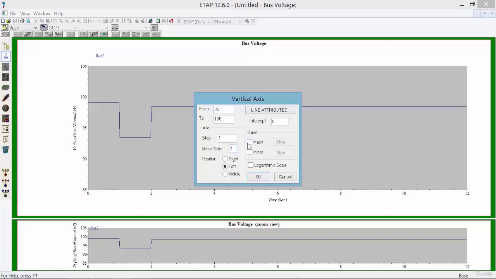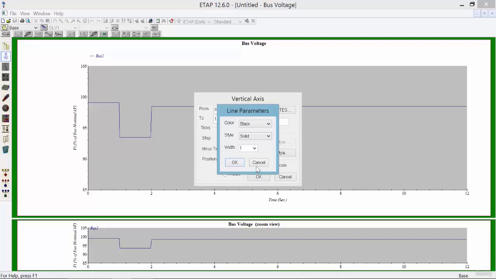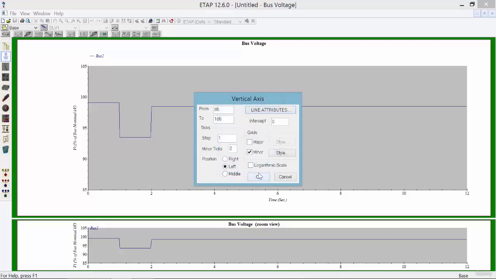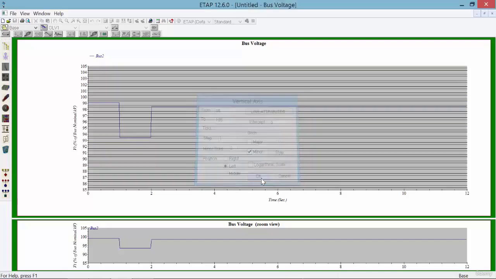And also, in order to get a grid, I'm going to put the minor grid for each minor tick. It's going to put 1 line horizontally. You can also change the line attributes, like the color and the thickness, but we're going to stick to the default settings and click on OK.